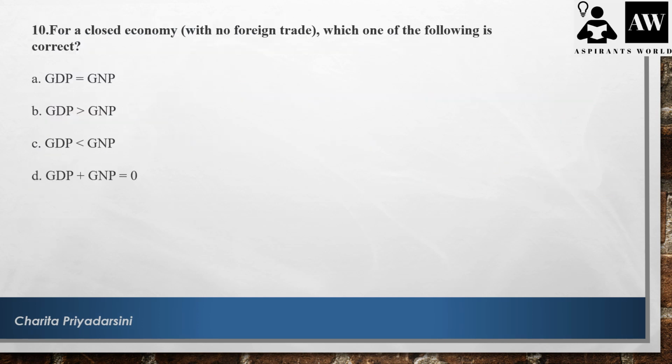For a closed economy with no foreign trade, which one of the following is correct? So they have given here the relation between GDP and GNP. First, let's write the formula. What is the relation between GDP and GNP? GNP equals GDP plus net factor income from abroad.